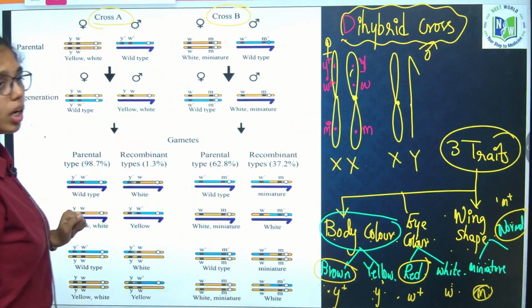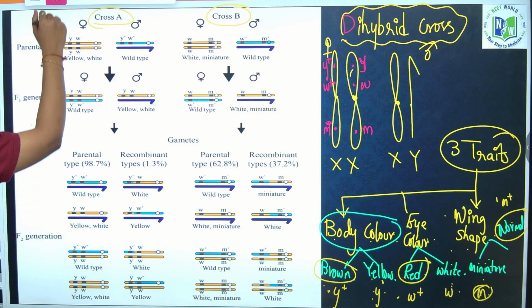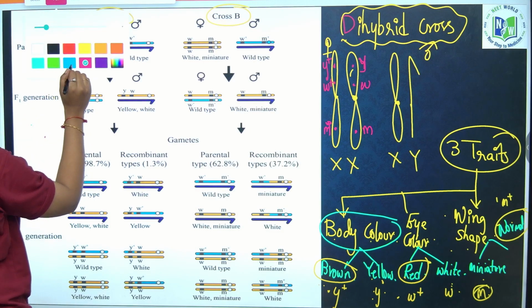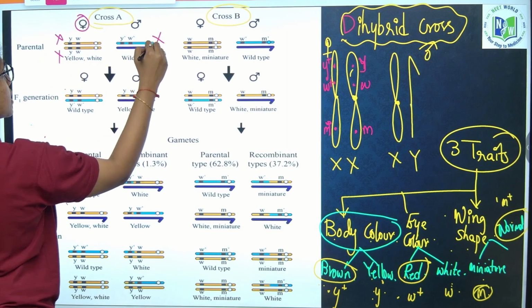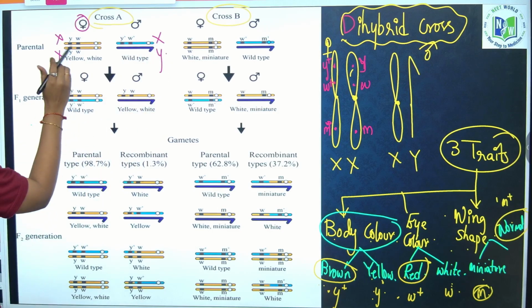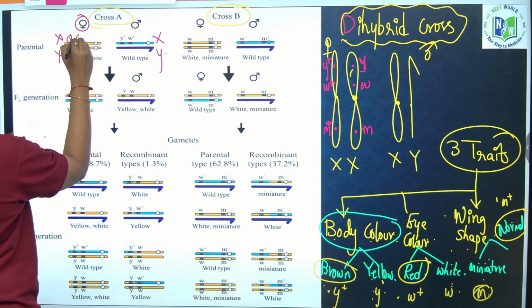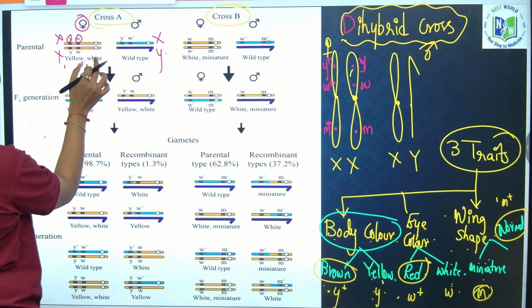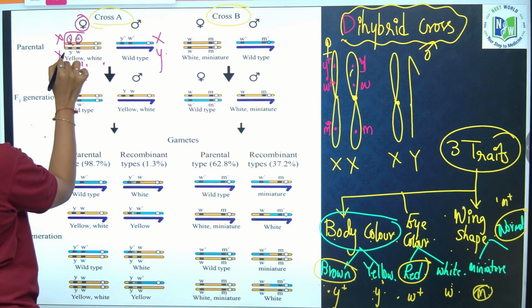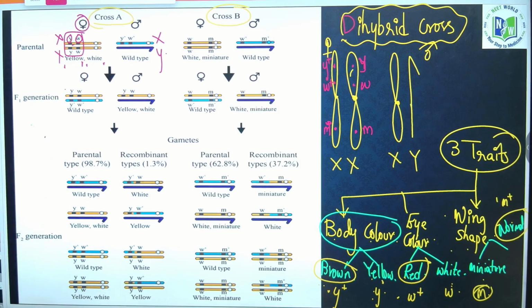Now you look into cross A. On the chromosomes, the female is X and X, and this is X and Y. Here yellow and W, yellow body color and white eye color, are close to each other on the same chromosome. In female, yellow and white, these two traits are close to each other on the same chromosome.